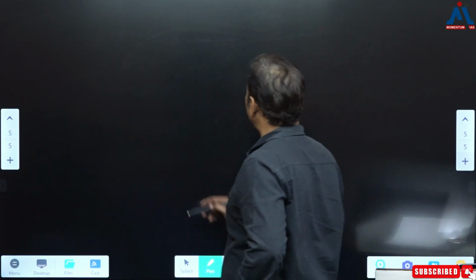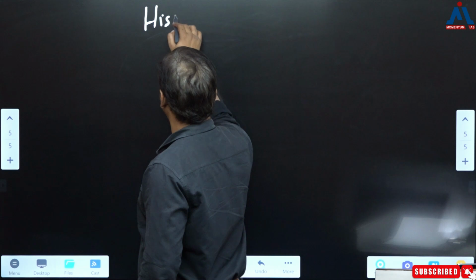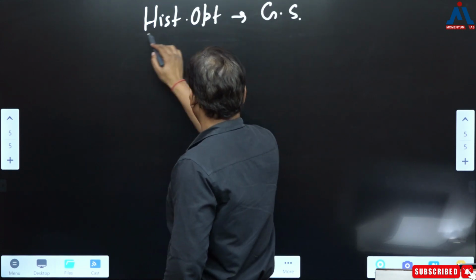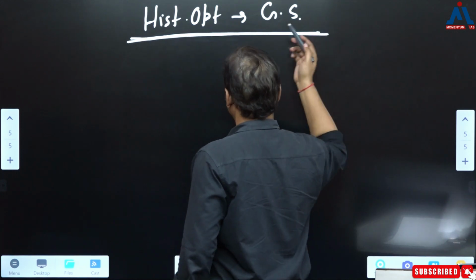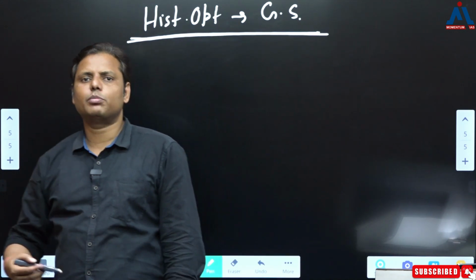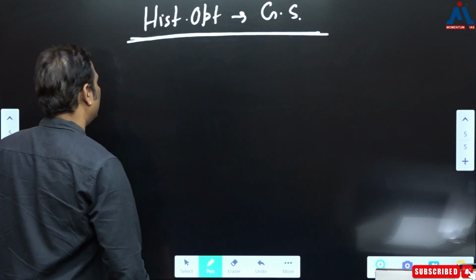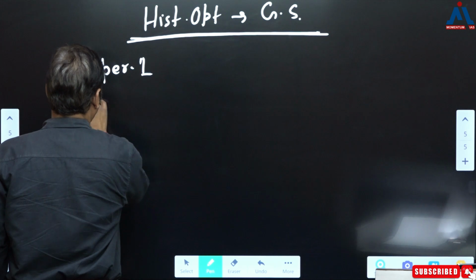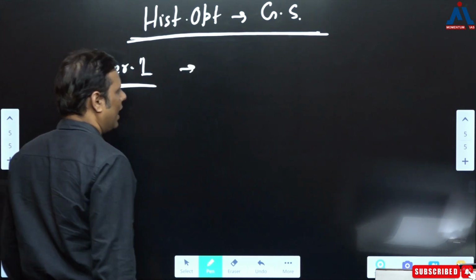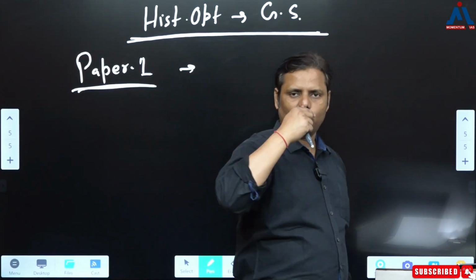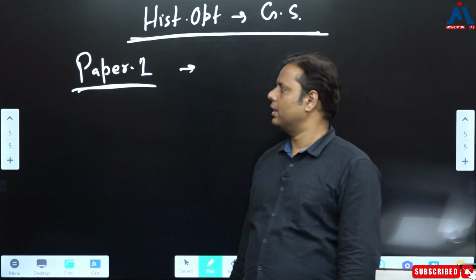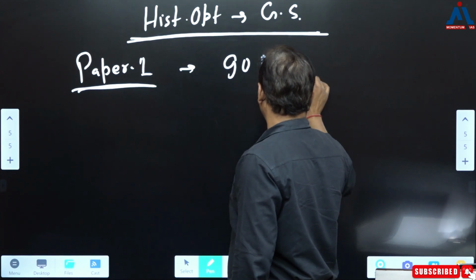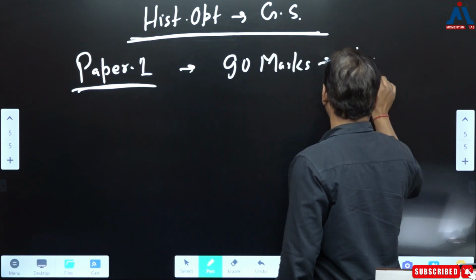Let's say when it comes to history, and you try to understand the overlapping between history optional and GS, yes, you can find that there is a greater impact, and we can understand this with respect to papers also. When you talk about paper 1, if you see the pattern of the last exam that happened recently, you'll find that there were questions of 90 marks directly from history. 90 marks, directly from history, correct?